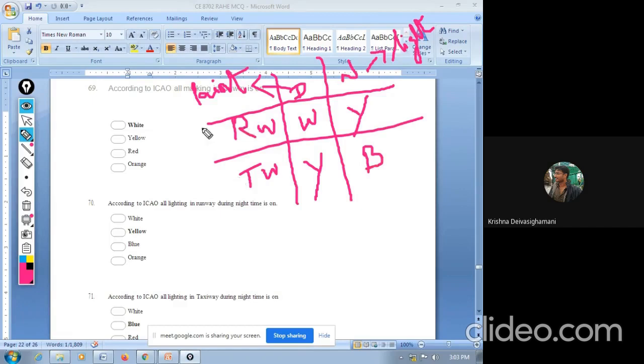You have to remember this chart. Very important. Most of the objective type questions, you will get this question in any type of exam. So your runway during daytime, white marking. During nighttime, yellow lighting.